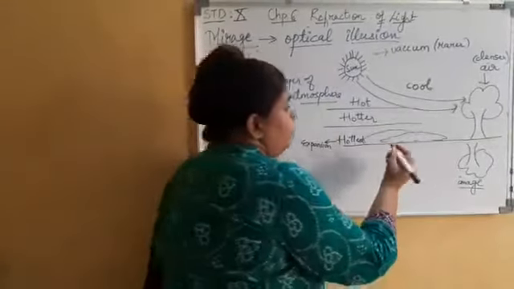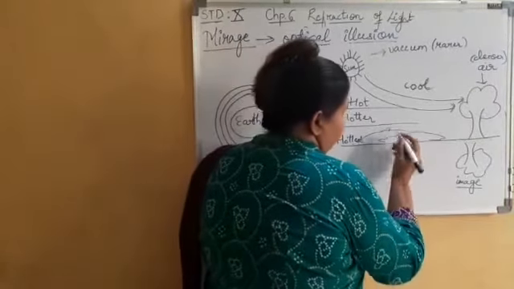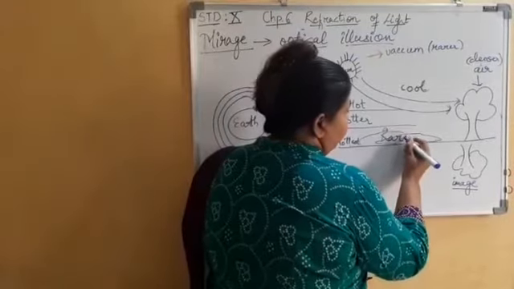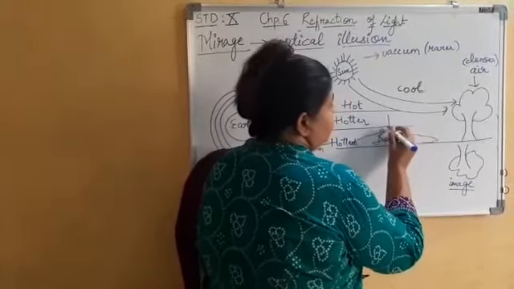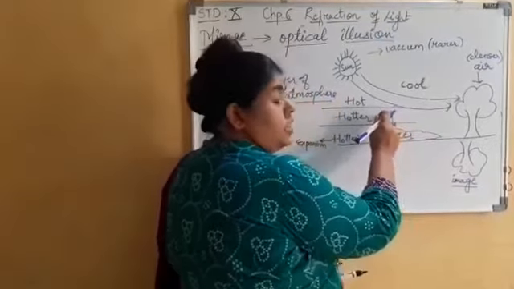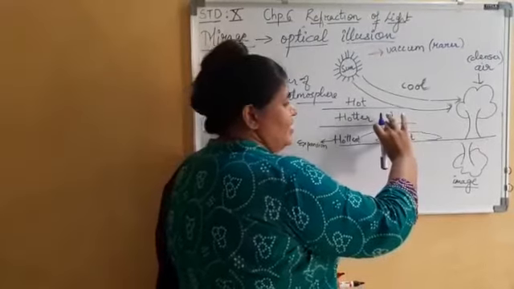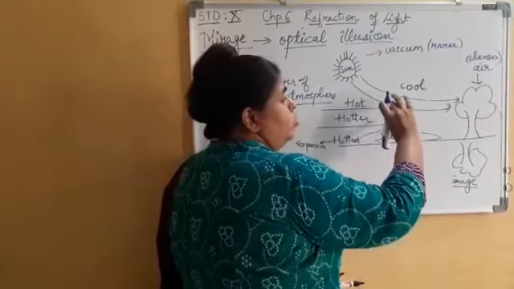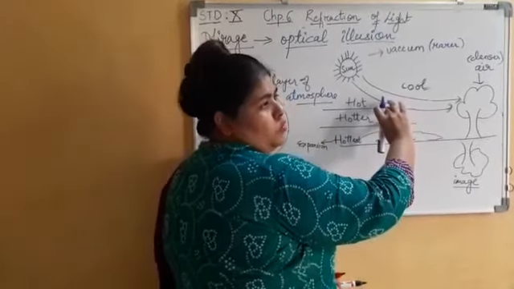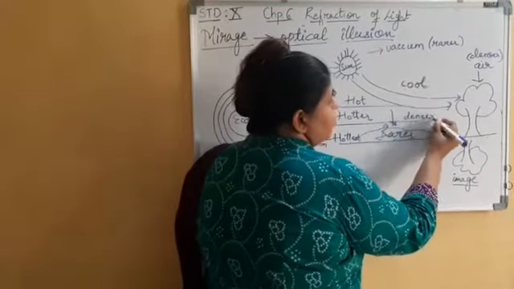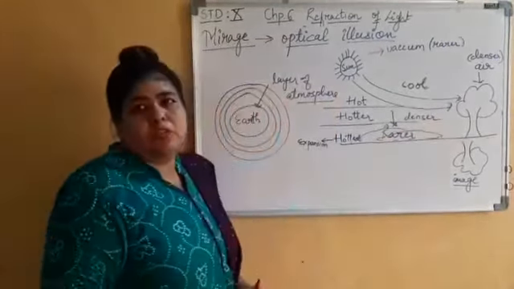If this layer becomes rarer as compared to this layer, that means this one becomes denser. Is that understood?